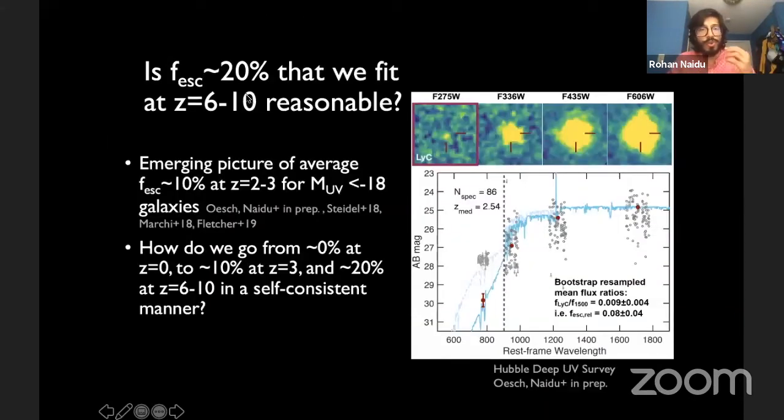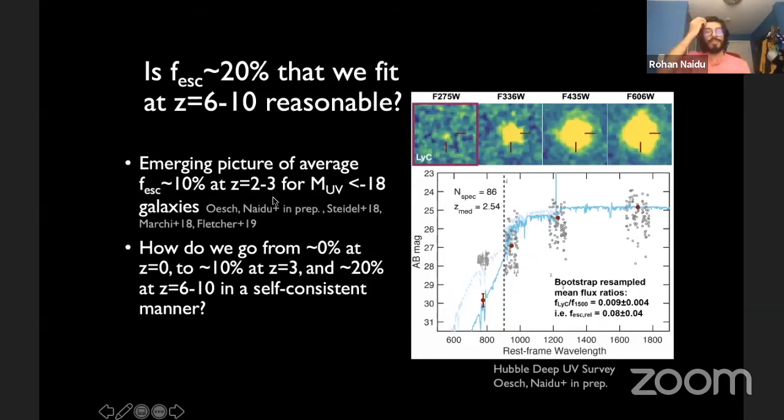So is this 20% escape fraction, the one single parameter that we really move around in our simple model, is this 20% average escape fraction a reasonable number? And it seems that the emerging picture in the last few years is that around redshift 2, 3, you can get up to about 10-ish%.